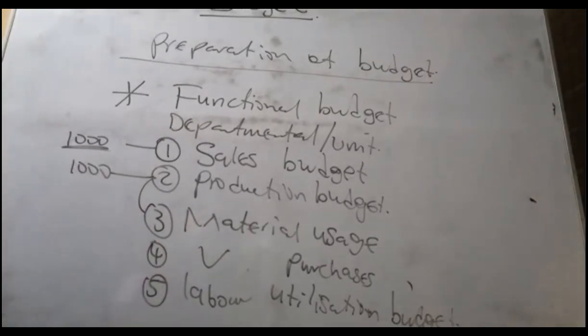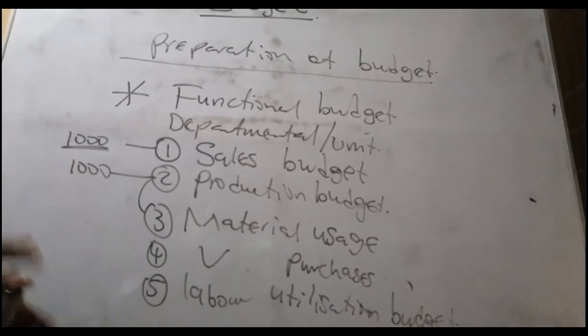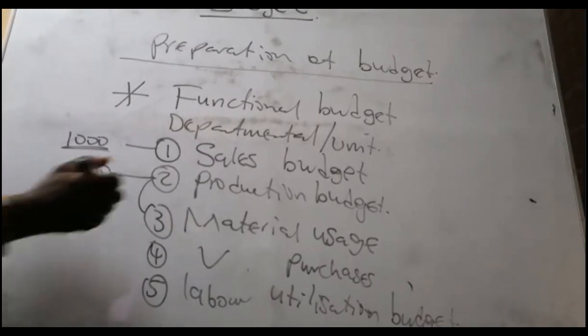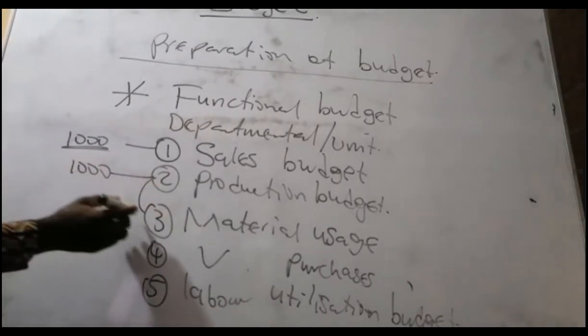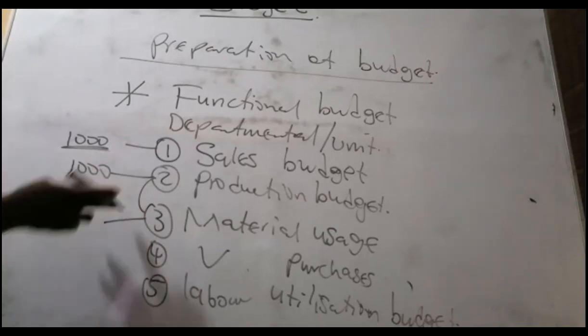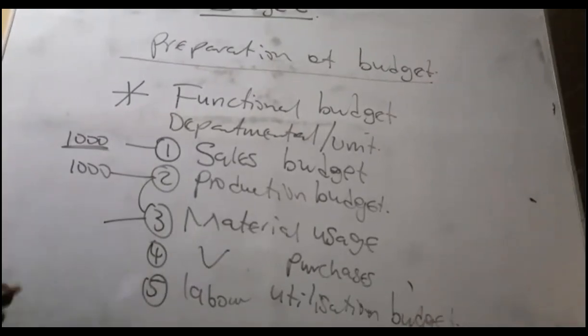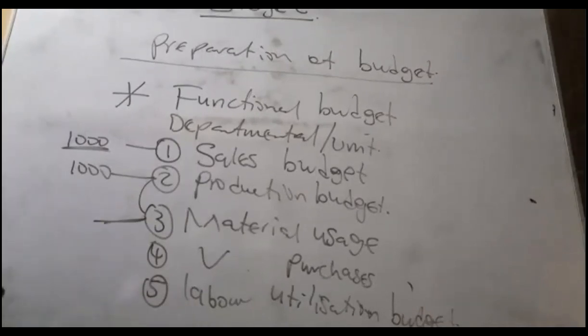Yes, because if I tell that we have to produce the Sobolo, let's say this year, leave some for next year, who will buy? No, it will ferment. So we produce all the 1,000. The same year we sell. Then material usage. If you want to produce 1,000 Sobolo, how many materials do you need in terms of the bisal leaves? And then the spices, the bottles, water, other flavors that we need. So the material usage, that one too, it must come from the production department.